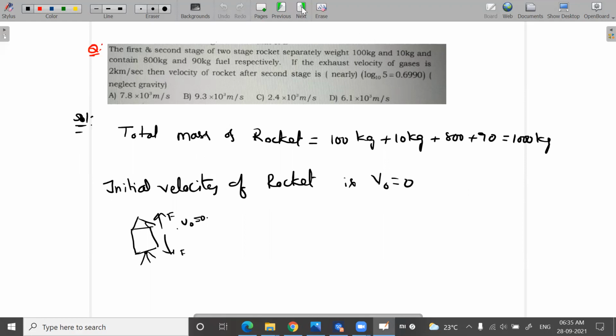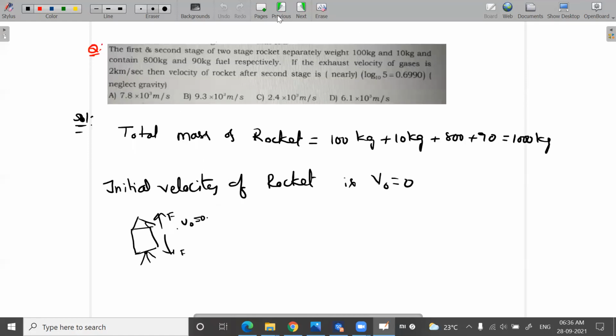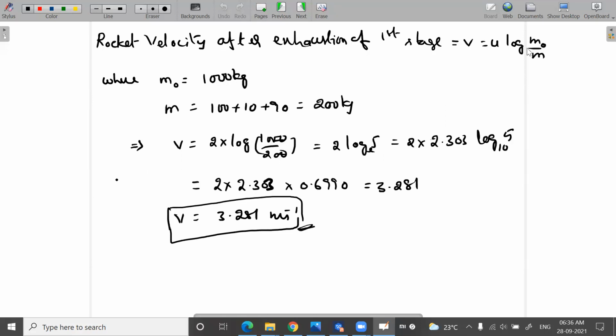After exhaustion of the first stage, that is after complete combustion of the fuel in the first stage, the velocity obtained is given by v is equal to u into log m naught by m, where u is the exhaust velocity of the gases, m naught is the total mass, and m is the mass of the rocket at that instant.